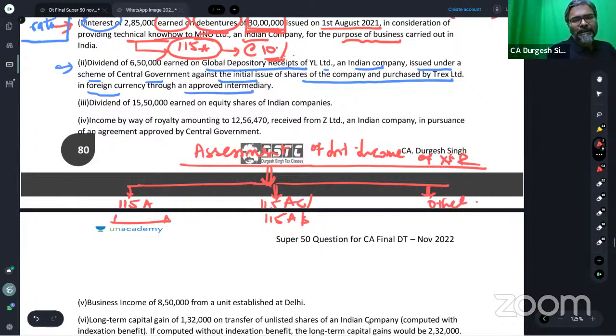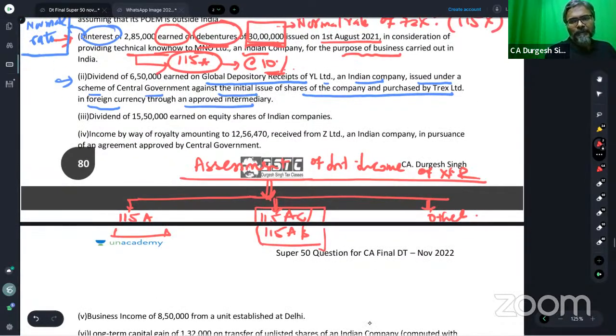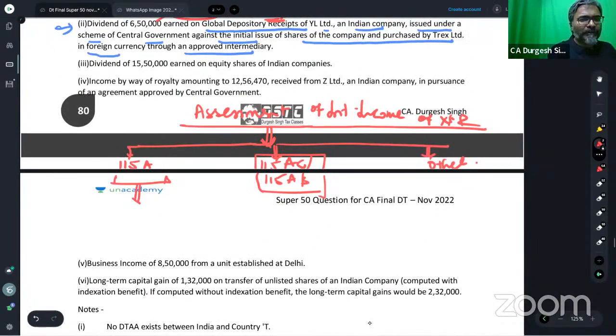Now here, what comes? Please be careful. All the students are comfortable only when it comes to 115A. So for 115A, I've told you, the rates are 5%, 4%, or there is another rate of 20%. Now this has got 3 things.